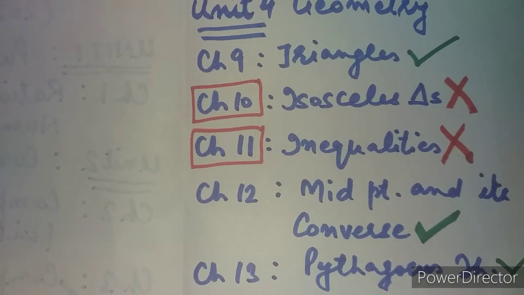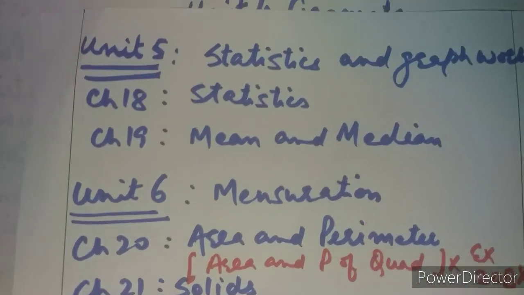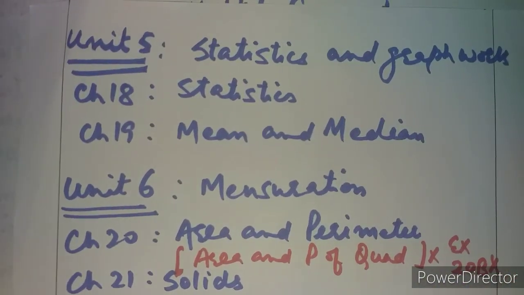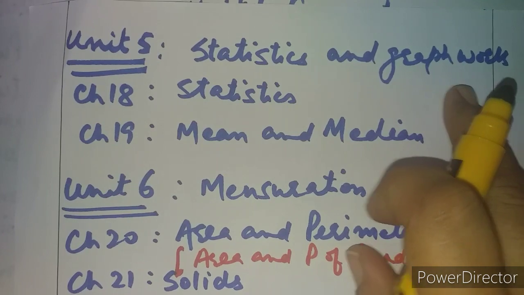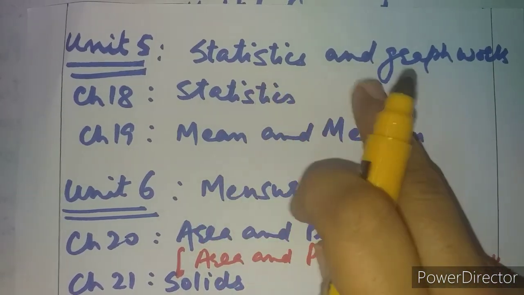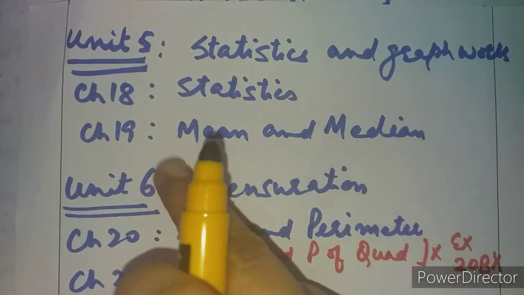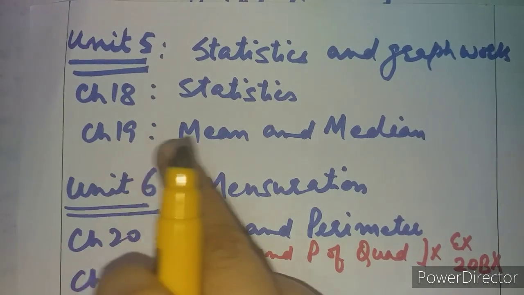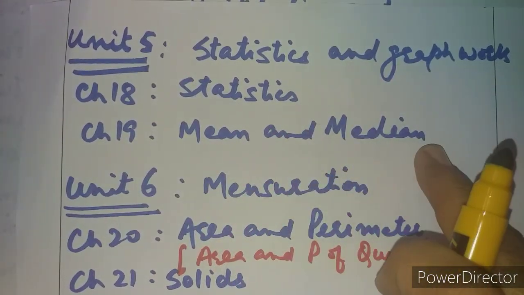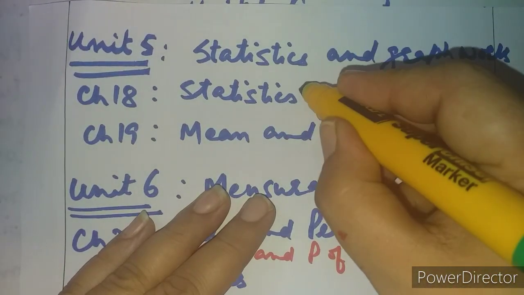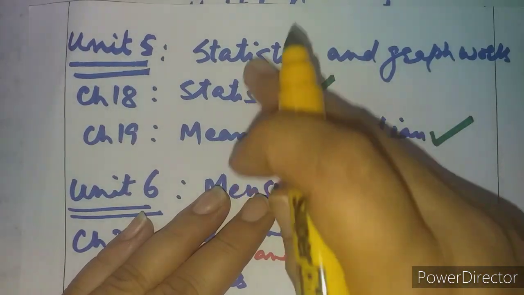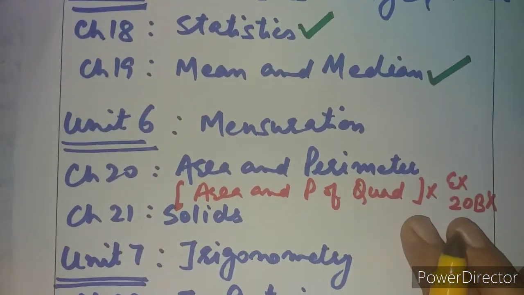So this was about our unit number 4. Now coming to unit number 5. Unit number 5 was statistics and graph work. It included chapter number 18, chapter number 19, that is statistics and mean and median. So everything is still there, both 18, 19 are still there in the syllabus.